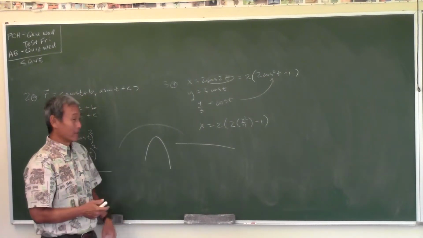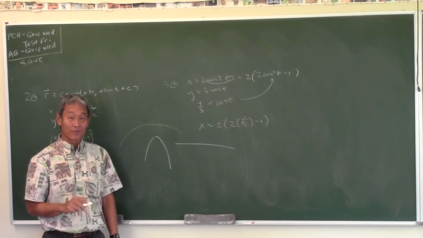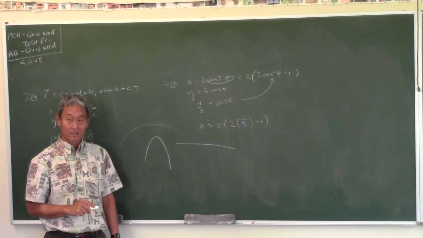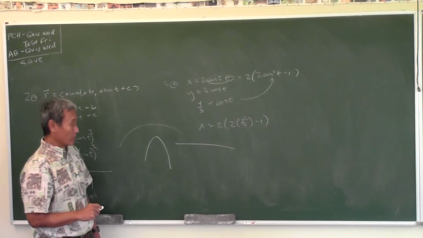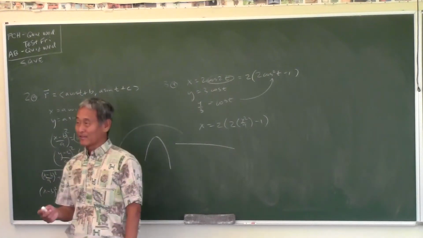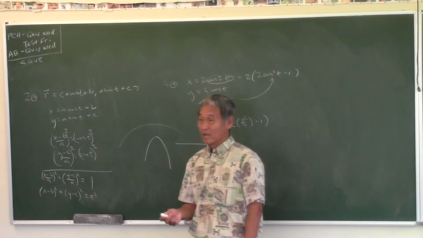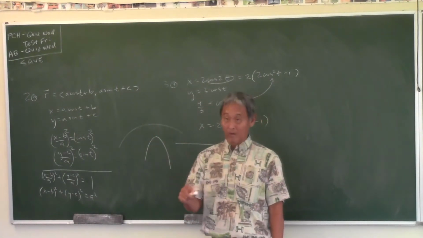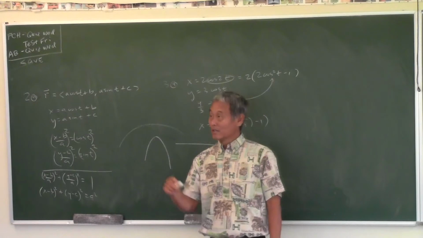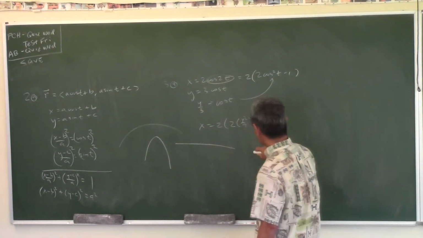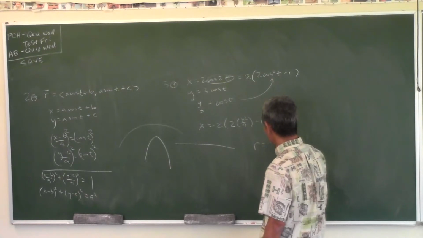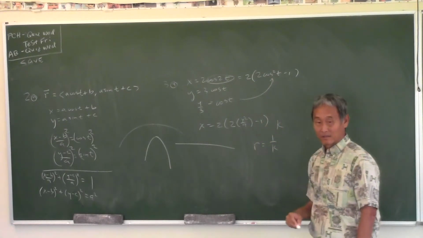Have you ever heard the term radius of curvature, like in physics? I don't know if it's by definition, but the radius of curvature is simply the reciprocal of curvature. So according to these formulas, k is the curvature, so the radius of curvature is simply the reciprocal of that.